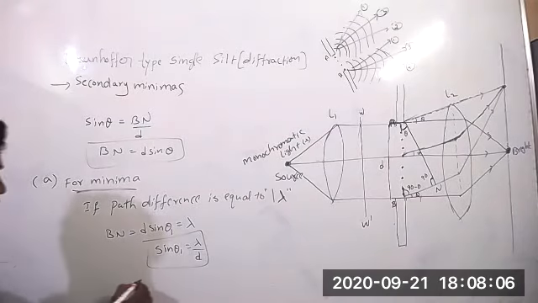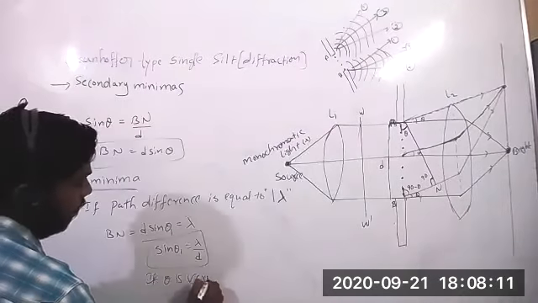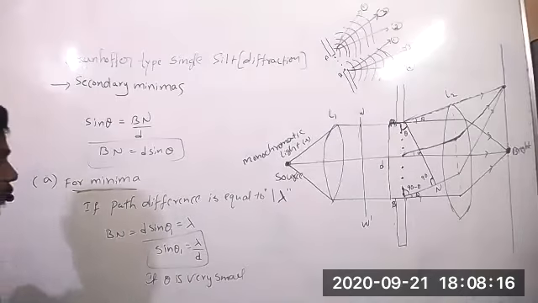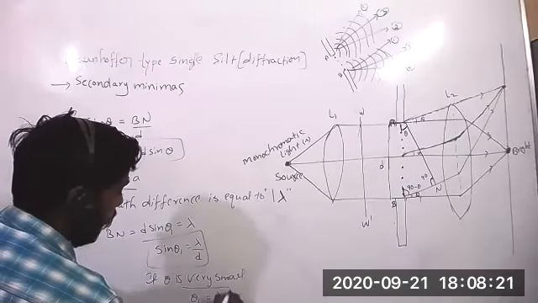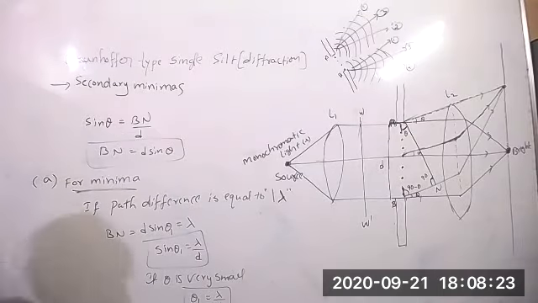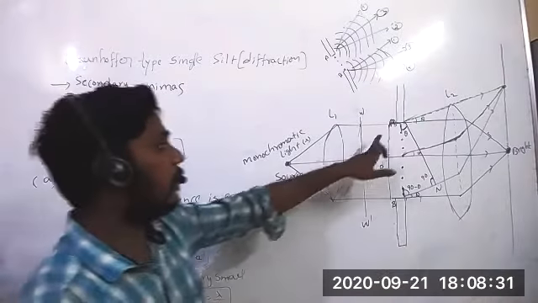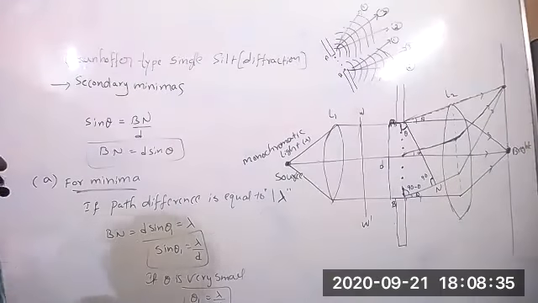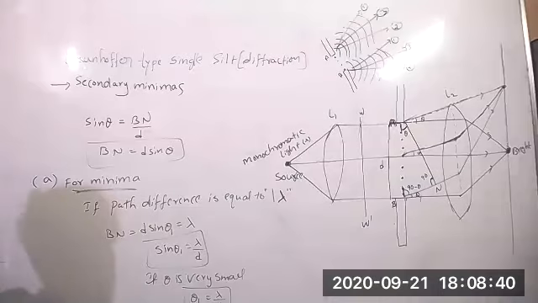Theta is very small, so theta 1 equal to lambda by d. To get the first minima, the path difference between A and B should be equal to 1 lambda.